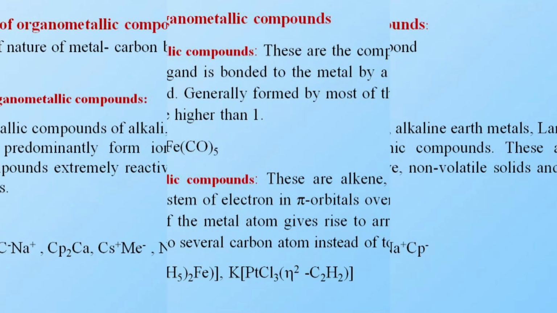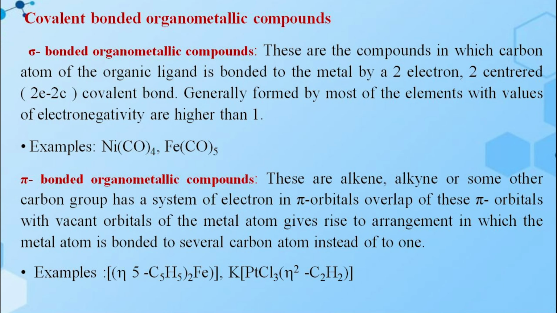The next one, the covalent bonded organometallic compounds. Here there are 2 different types, that is sigma bonded organometallic compounds and pi bonded organometallic compounds. In sigma bonded organometallic compounds, the carbon atom of the organic ligand is bonded to the metal by a 2-electron 2-centered covalent bond, 2E2C covalent bond, generally formed by most of the elements with values of electronegativity higher than 1. Example, nickel tetracarbonyl and iron pentacarbonyl.